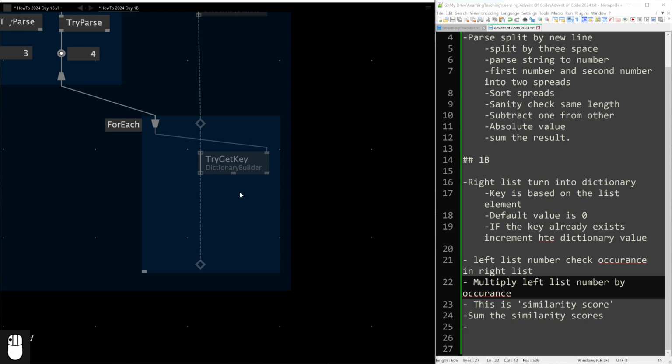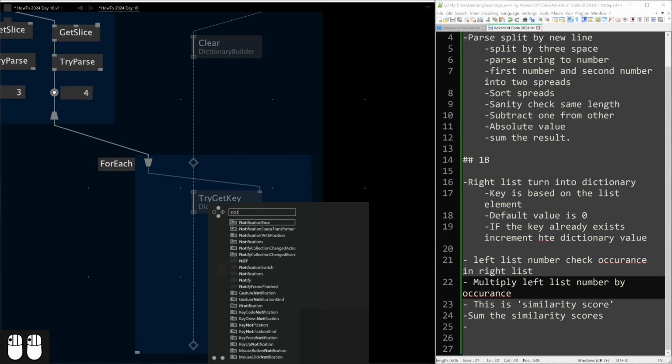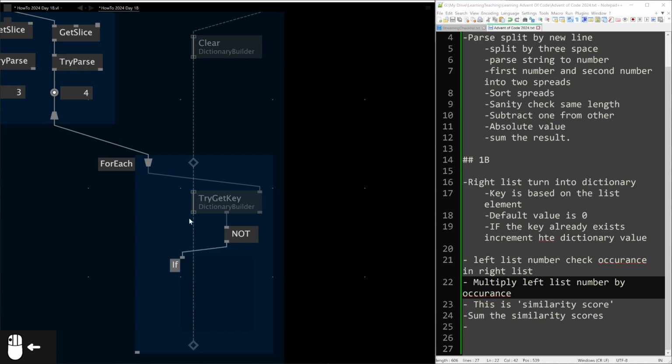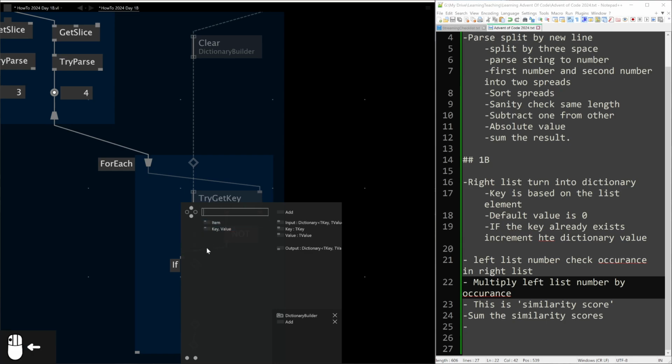Anyway, okay, try get key. So if, and this is still faded out because I haven't told this thing everything about the types of the value in the dictionary yet, but that's okay. Result. So yeah, if not, that's the first case we want to do. So if the value is not in the dictionary, then we want to add it. Dictionary builder. Add.